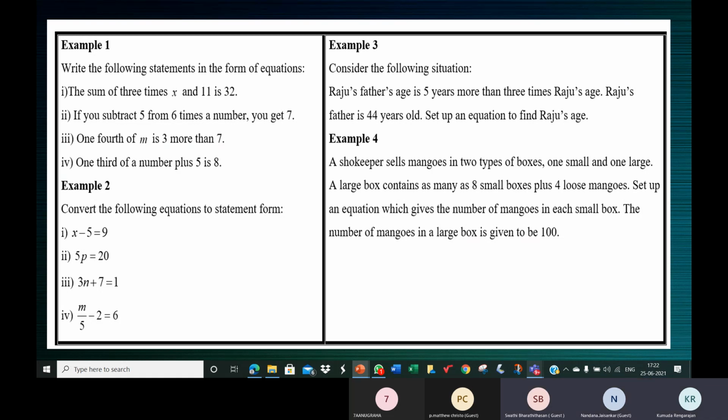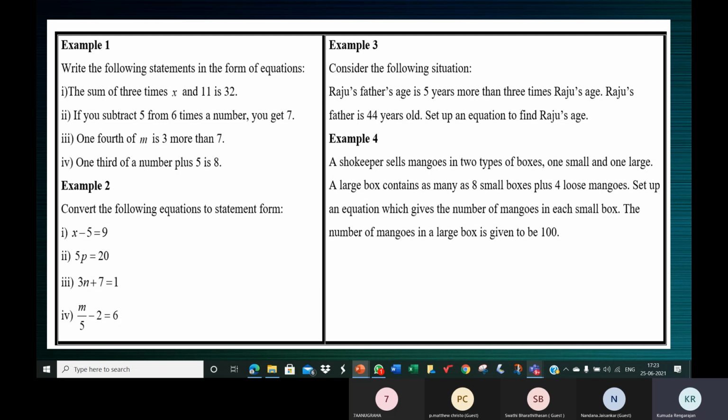8 into x, which is 8x. So in 8 small boxes, there will be 8x mangoes. But it's given that one large box has 8 small boxes plus 4 loose mangoes. So 8x plus 4. 8x is the number of mangoes in 8 boxes, plus 4. Now these are the total number of mangoes in one big box, and that is equal to 100.